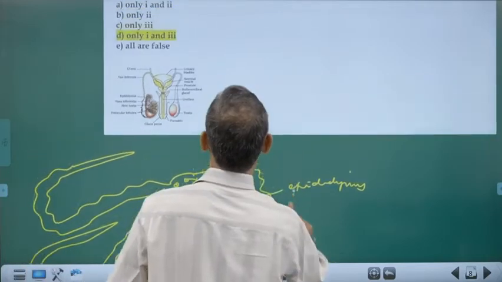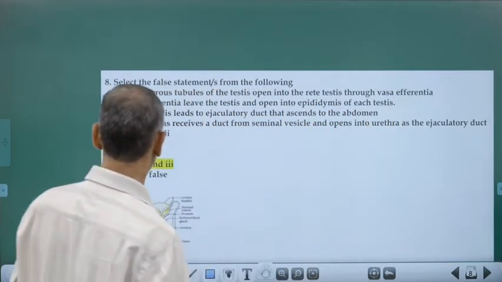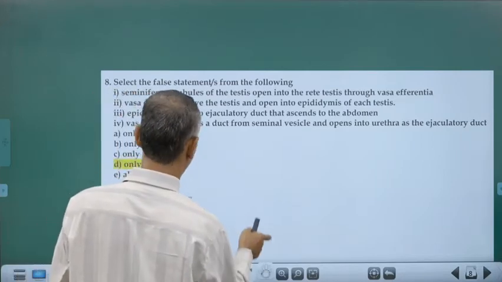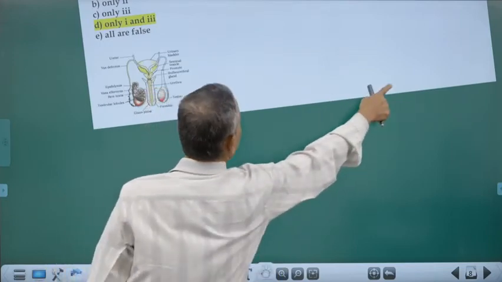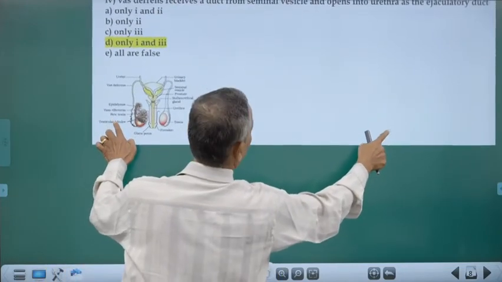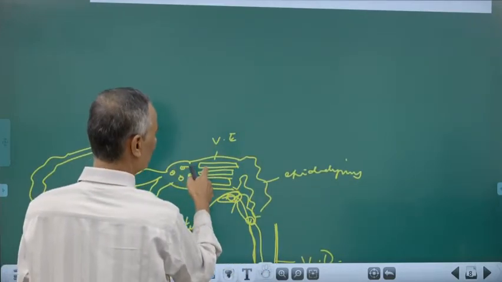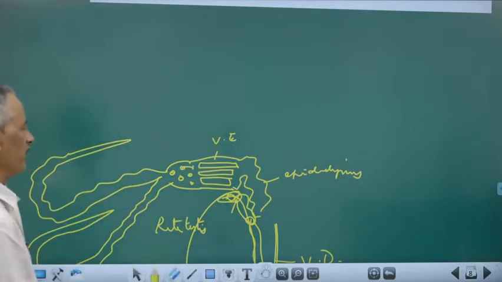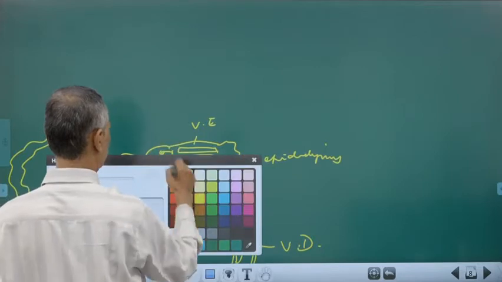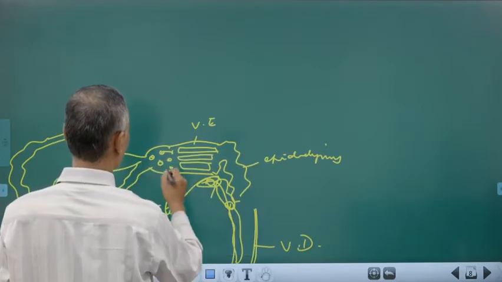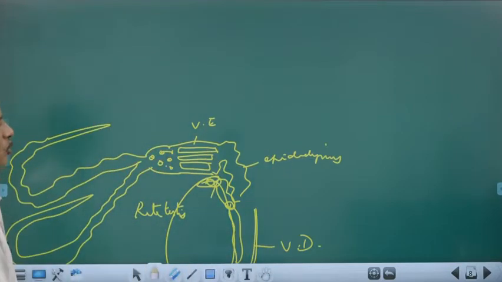Okay. Now, the question: seminiferous tubules of the testis open to the rete testis through vasa efferentia. No, it is not through the vasa efferentia. See, what actually is correct? Through the vasa efferentia, the rete testis opens to the epididymis.